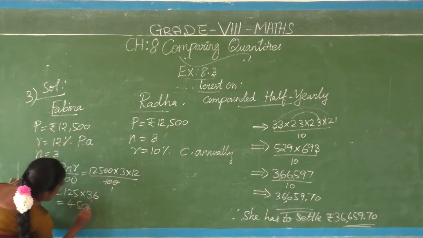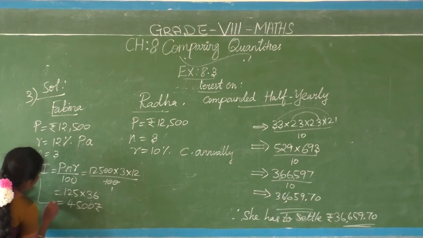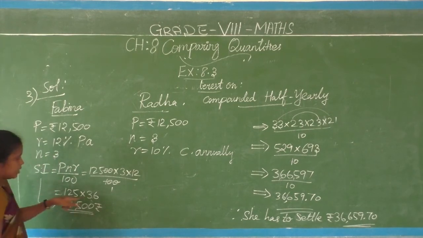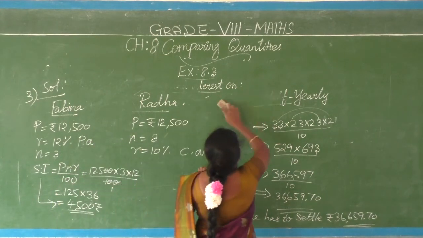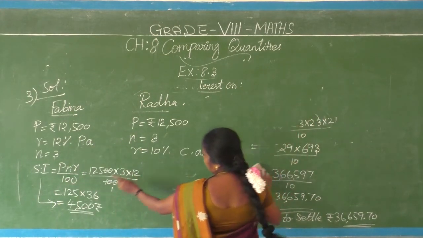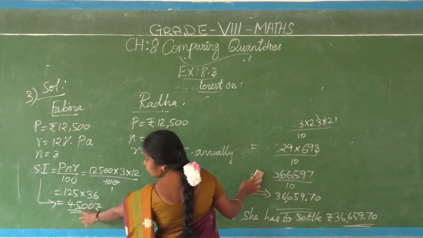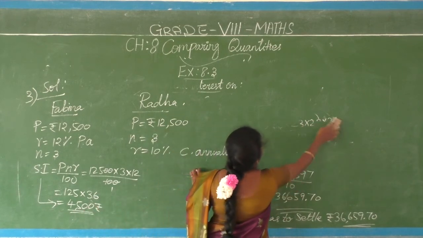4,500 is coming. Simple interest is 4,500. Just multiply, it is a normal calculation only. Okay, come to here. Here Febina is going to settle the amount 4,500. What about Radha?